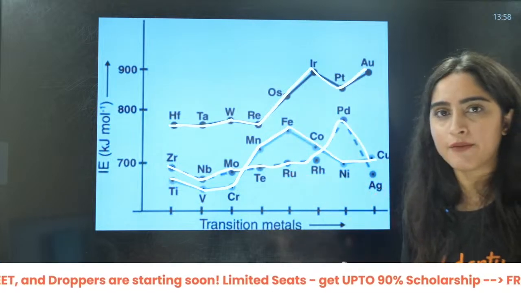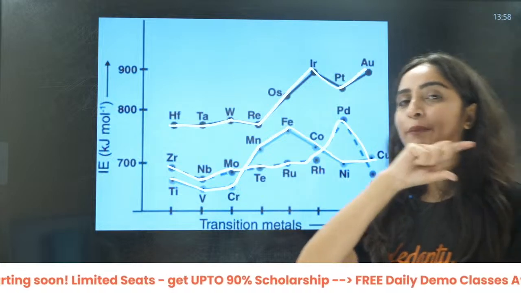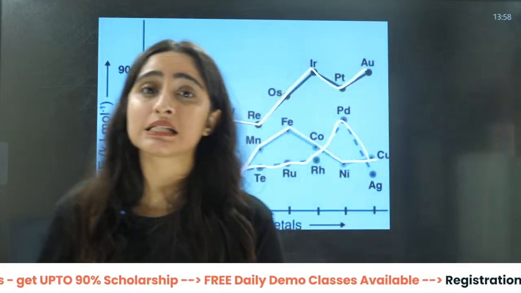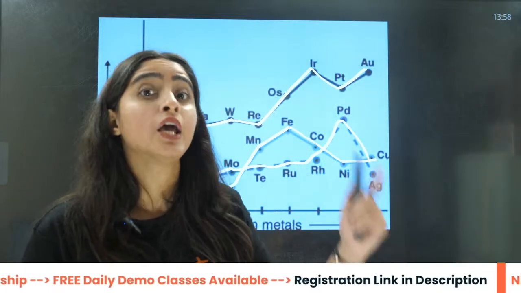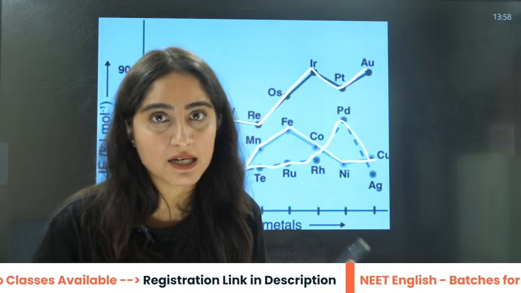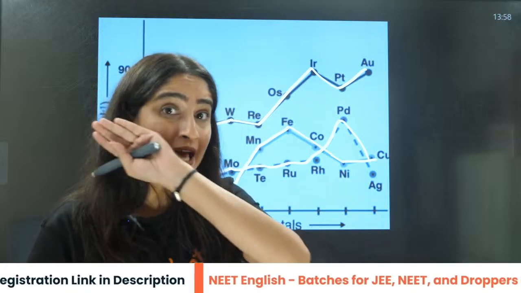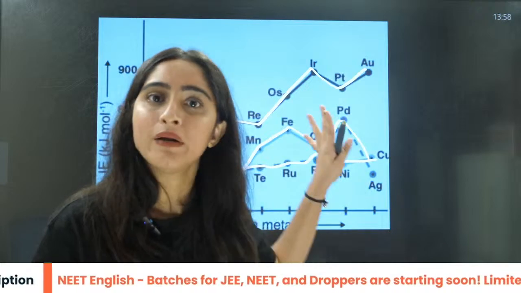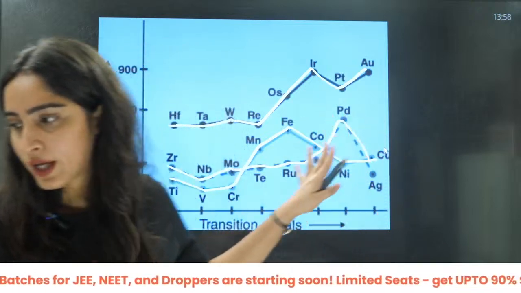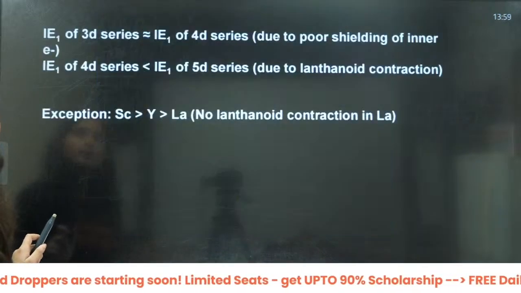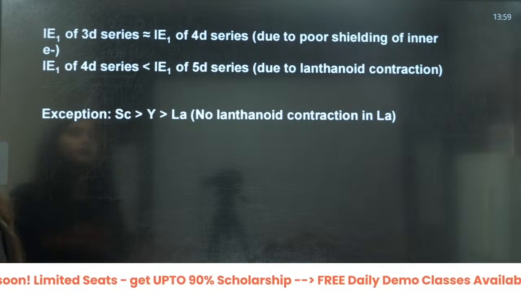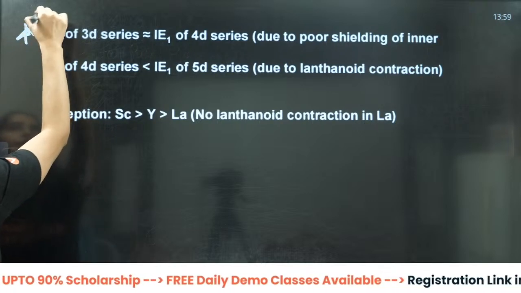But yes, when we do the D block elements, we will understand which element has the highest ionization energy in a particular series, and which has the lowest. That can be asked, but a direct trend will not be asked from these series, right? Okay.